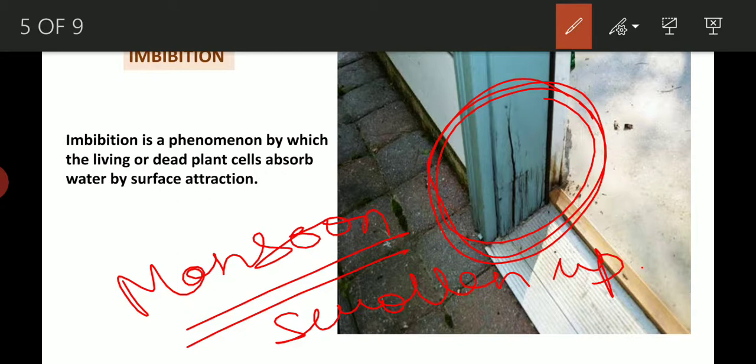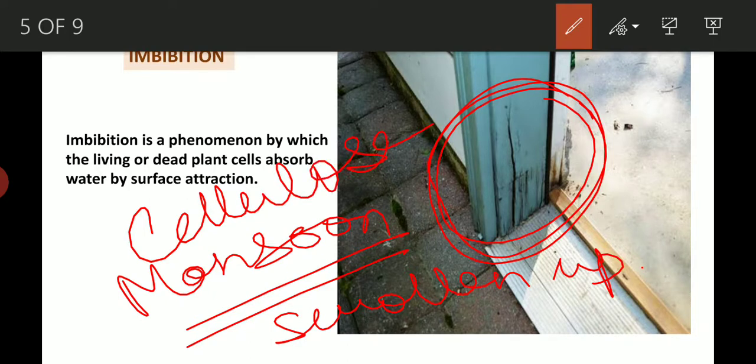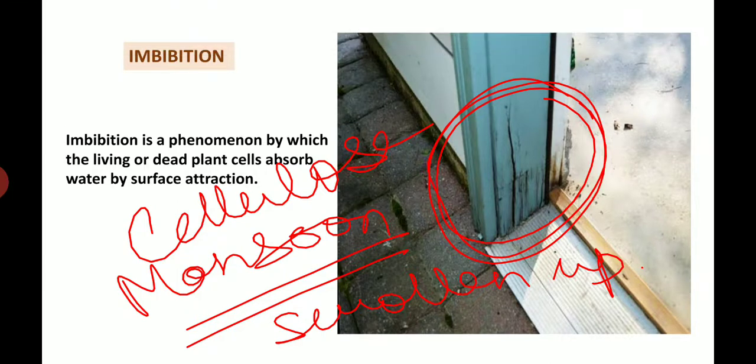Wood we get from plants. So wood is made up of cellulose, so it is hydrophilic. It has a strong affinity for water. In the monsoon season, there is more moisture and humidity in the environment, so it absorbs more and more water and gets swollen up. That's why we often find a problem while closing or opening the door; it gets very tight. This is the phenomenon of imbibition. Okay.